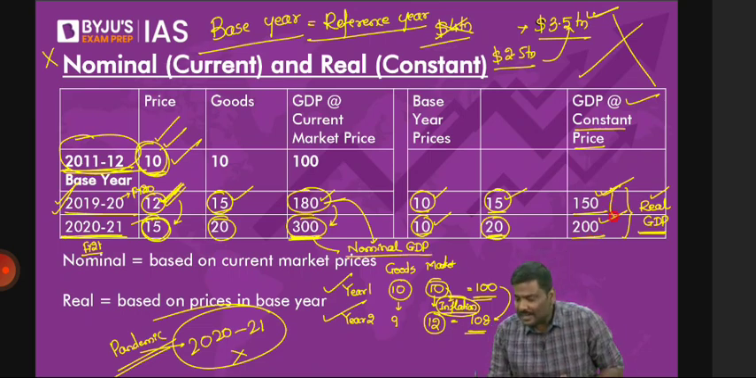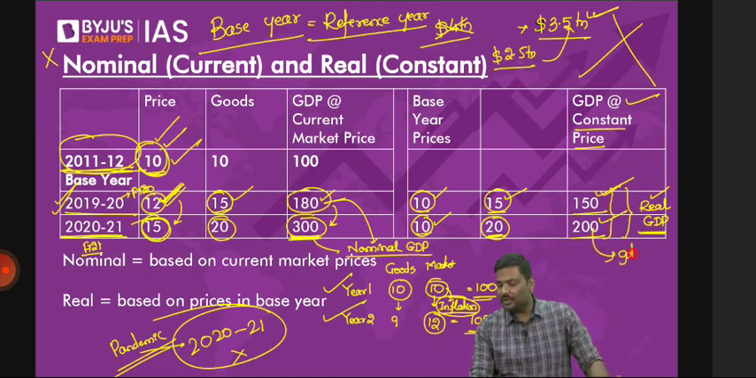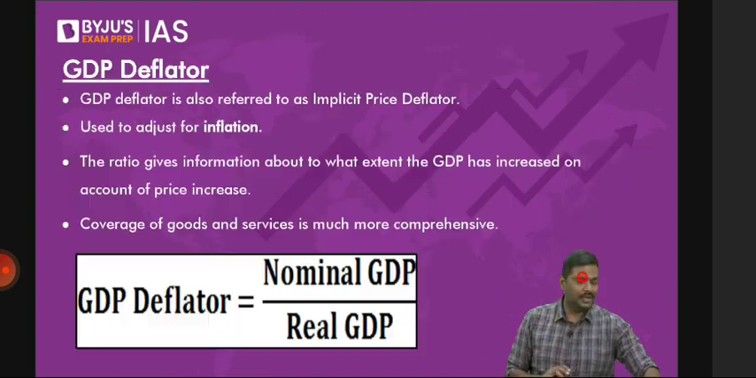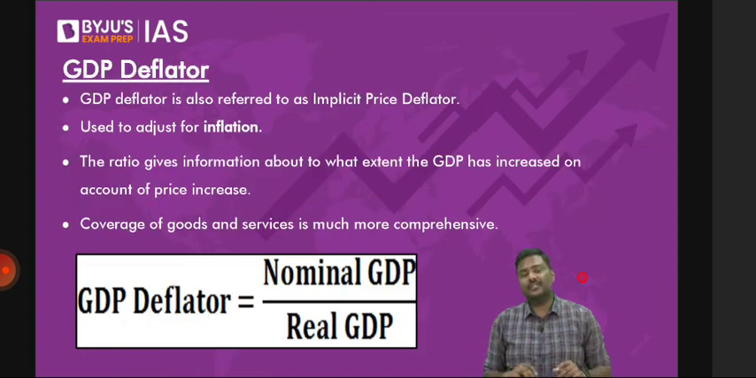Now make a comparison. And that is the GDP growth rate. Done. So this is how nominal GDP, real GDP, etc. are calculated. Now what is the use of all of this? There is one more concept called a GDP deflator.